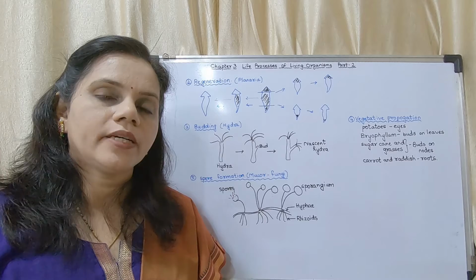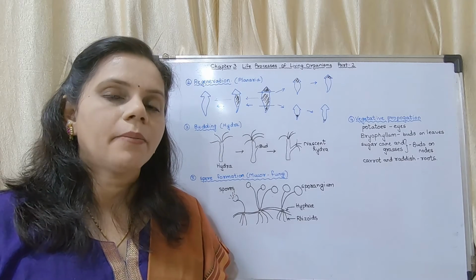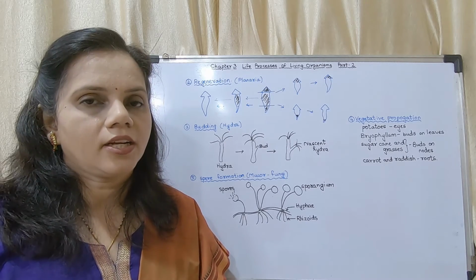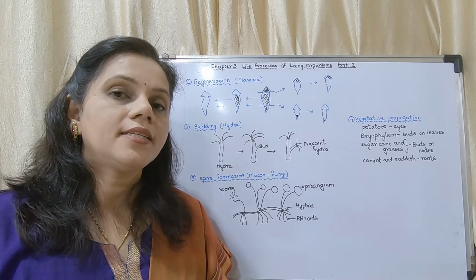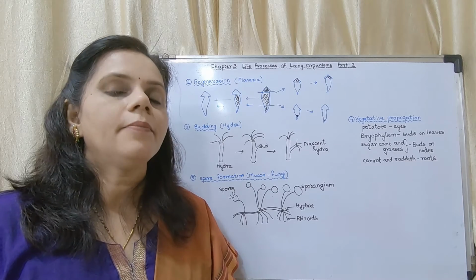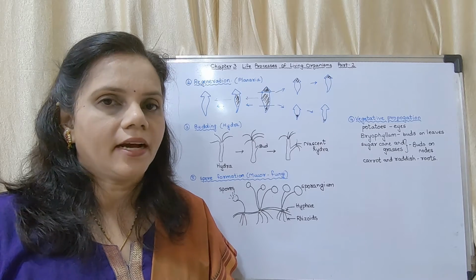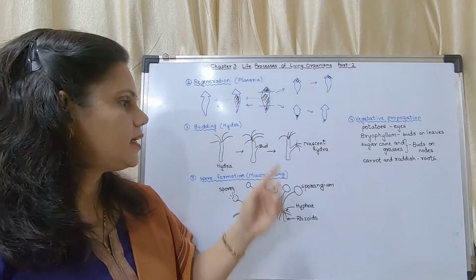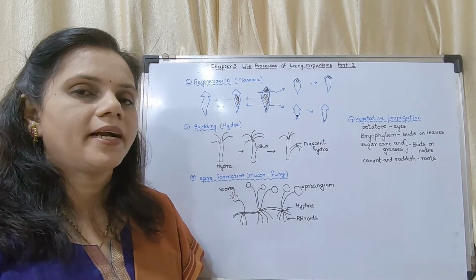Whenever you have a question on budding, you should see whether they have asked about budding in a unicellular organism or in a multicellular organism. If the question is on budding in a unicellular organism, it is yeast, that is unicellular, and if it is in a multicellular organism, then it is Hydra. Okay, now you may see this is the parent Hydra. It develops a bud on its body.